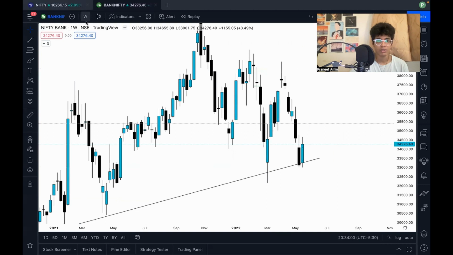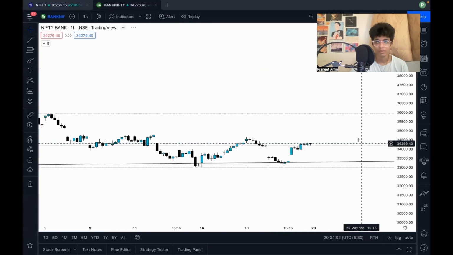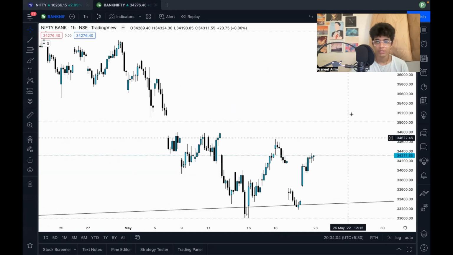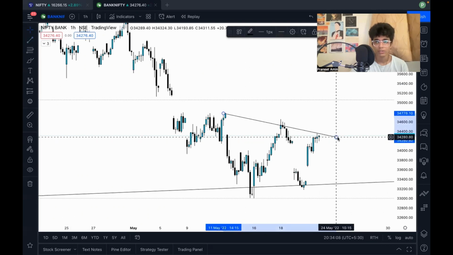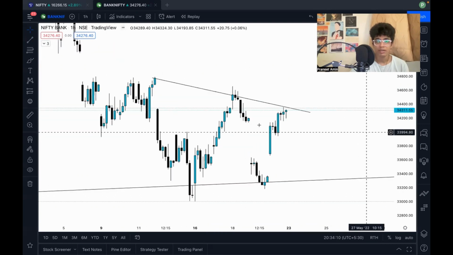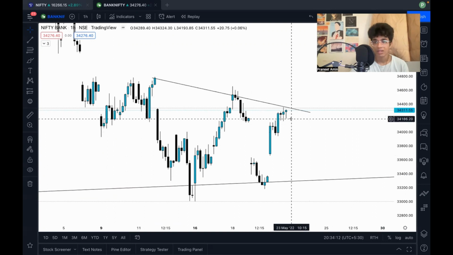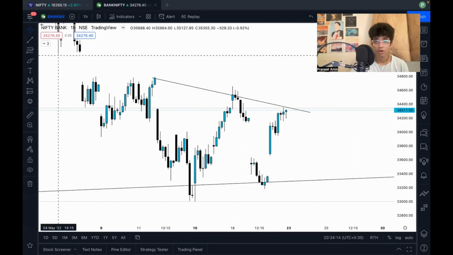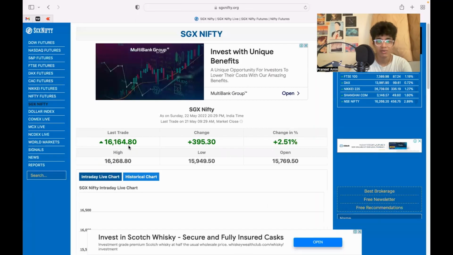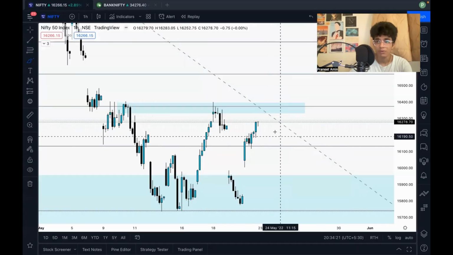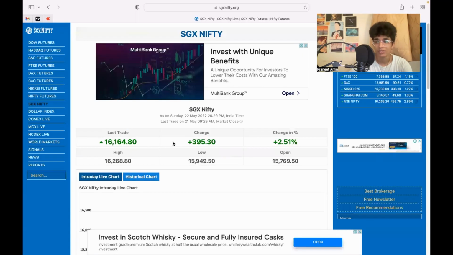Now again, let's go on a lower time frame. Let's go on 1 hour. In 1 hour, what do we see? Very similar to our Nifty. If I join all this, Bank Nifty ended at resistance. Now, one thing which I forgot to mention in Nifty is right now Bank Nifty is at 16,278. That is SGX 16,164. Now this was on Friday's closing, right?